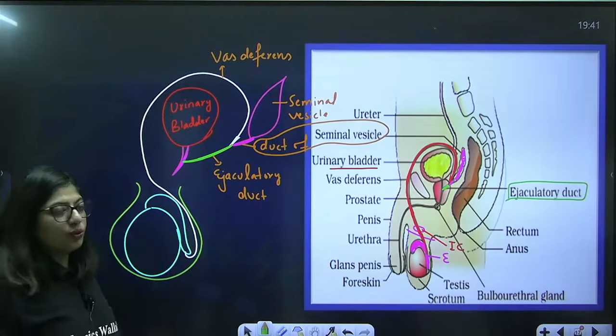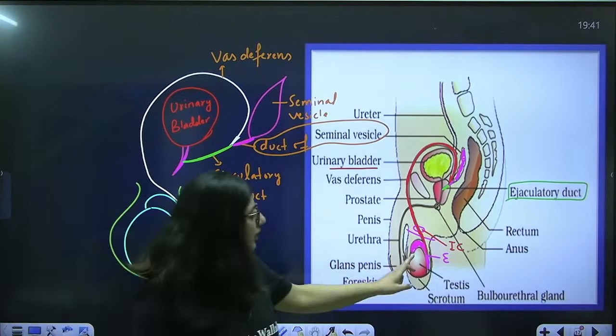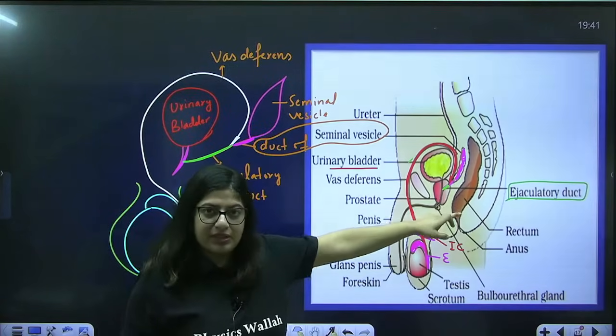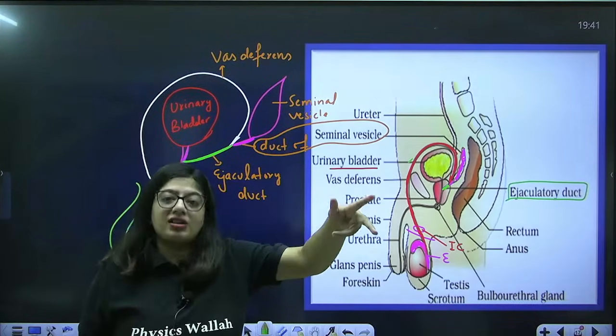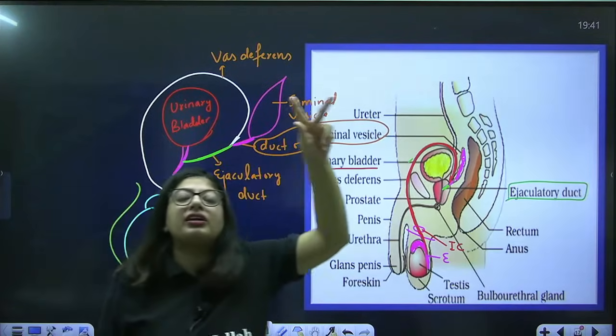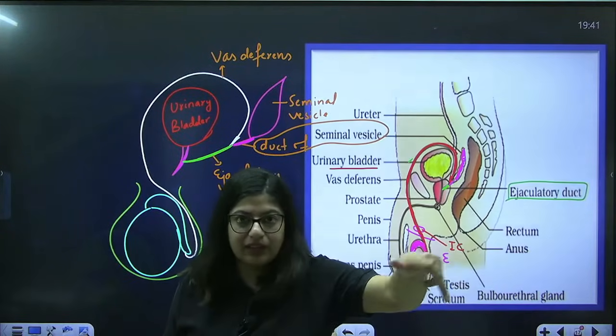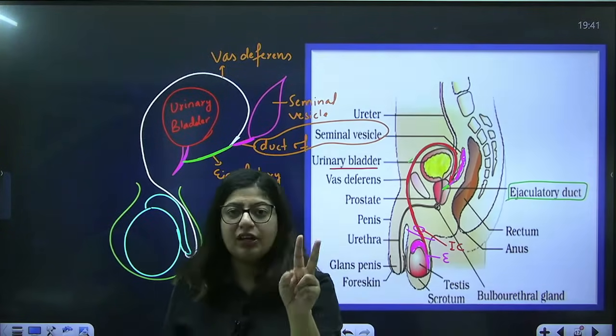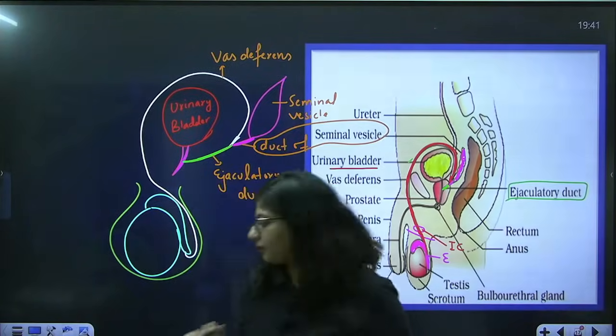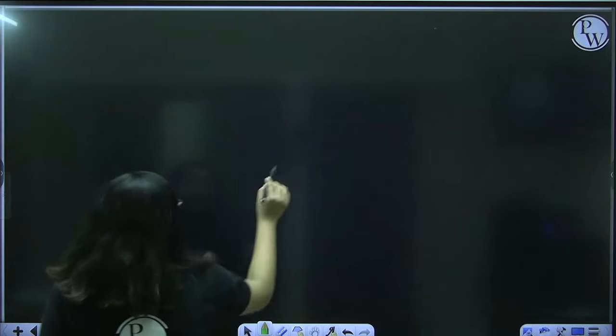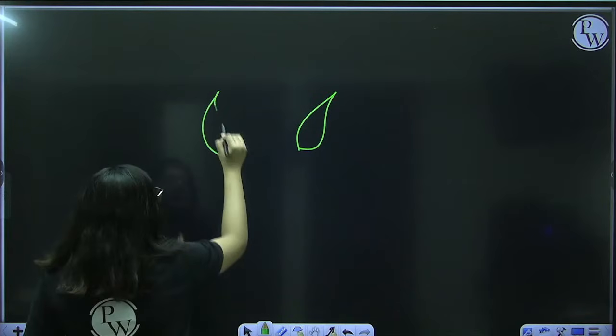As you know, there are two testes, and two testes will have two separate vas deferens. Two separate vas deferens will meet two separate ducts of seminal vesicle. There are two seminal vesicles. Let me show you a diagram. This is one seminal vesicle, this is another. Each has its own duct.